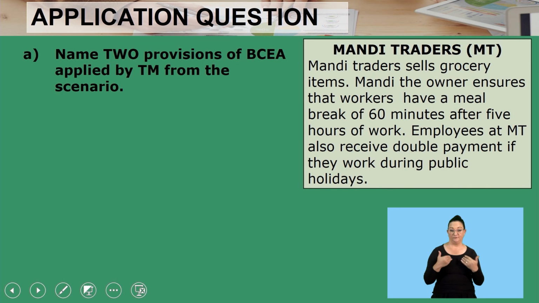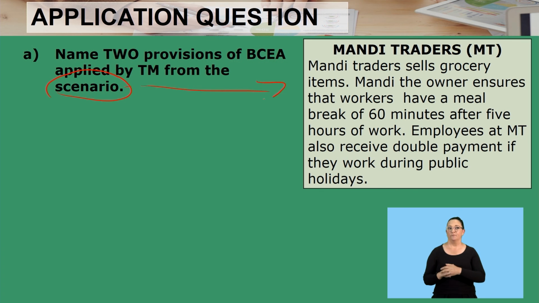Now let's start. It says here, name two provisions of the BCEA that is applied. So when they say that is applied in the scenario, you are taking it from the scenario. Look at the scenario here. They're not saying quote, but name two provisions of the BCEA that is applied. So which provision did they apply here? Let's go through the scenario again. Remember, they're not saying quote, but they're saying that is applied here.